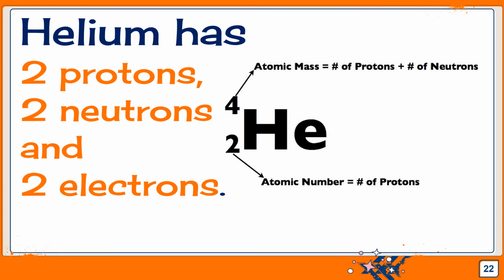2 protons, because that's the atomic number. 2 neutrons, we'll go over that in a minute. 2 electrons, because it has 2 protons. Now, the reason it has 2 neutrons is because 4 minus 2 is 2.